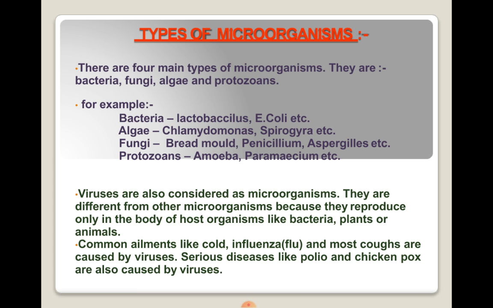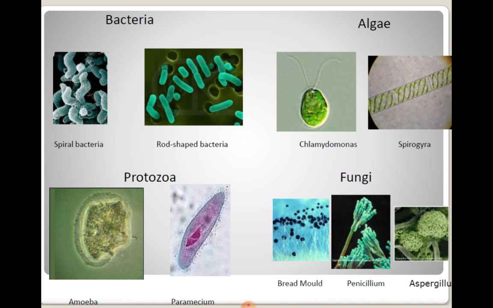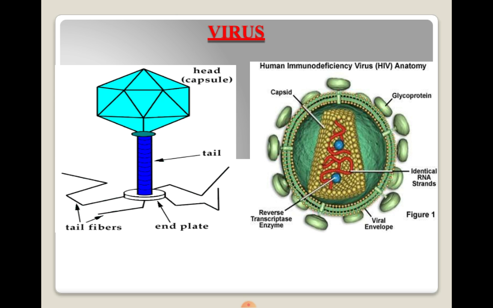They are different from other microorganisms because they reproduce only in the body of host organisms like bacteria, plants, or animals. Common ailments like cold, influenza, and most coughs are caused by viruses. Serious diseases like polio and chickenpox are caused by viruses. Now, here are some pictures of bacteria, algae, protozoa, and fungi.